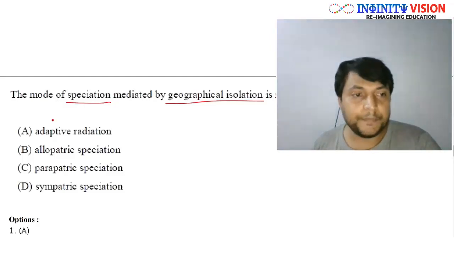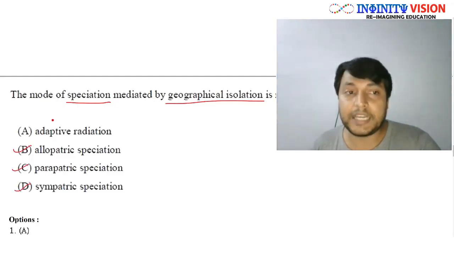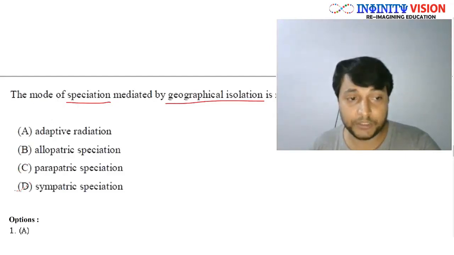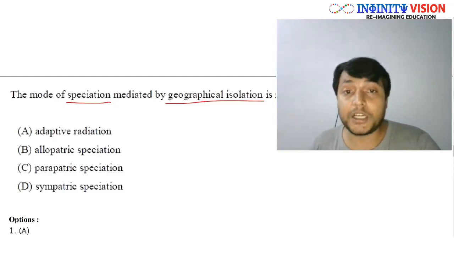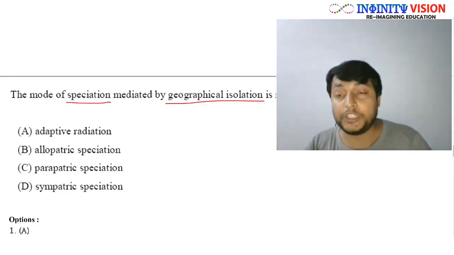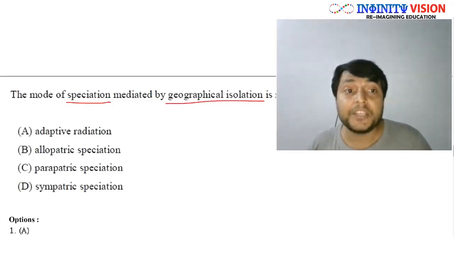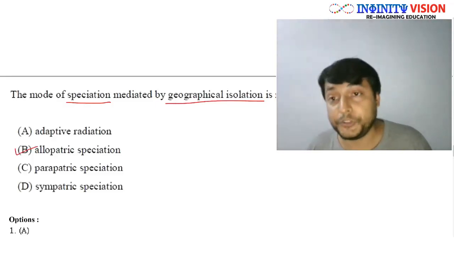Okay, mainly allopatric, parapatric, and sympatric. These all are types of speciation on the basis of geographical isolation. If the speciation occurs because of geographical isolation, that is, two populations are isolated by some geographical barrier, either a sea or a big river or mountain or things like that, then we call it allopatric speciation.